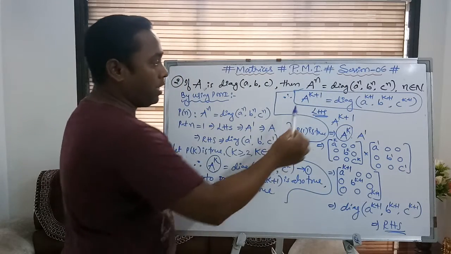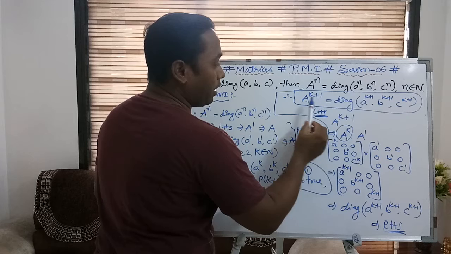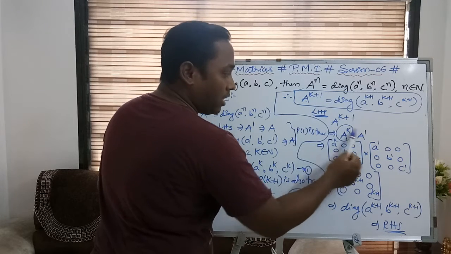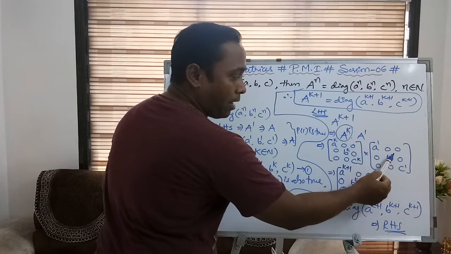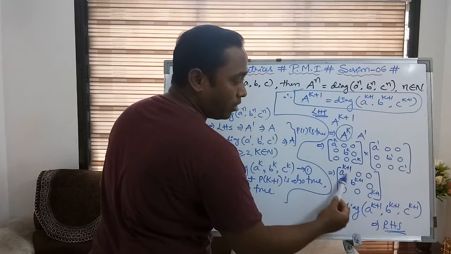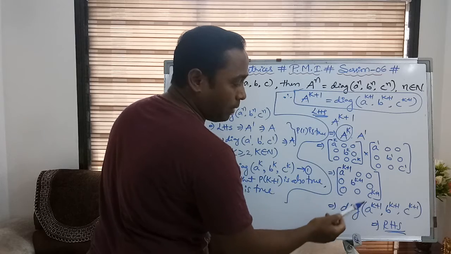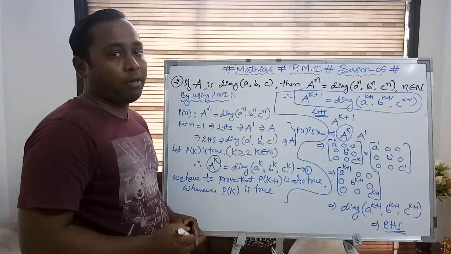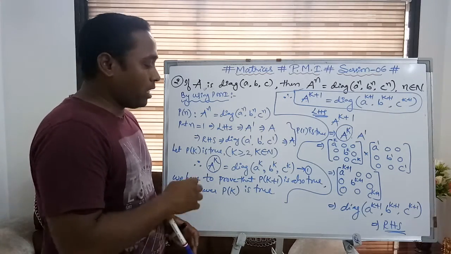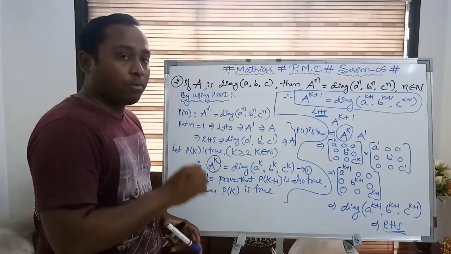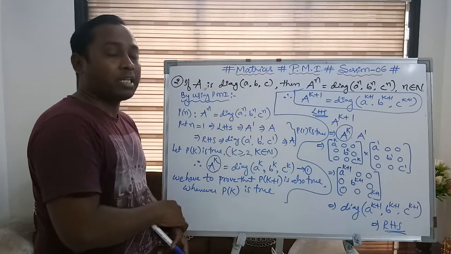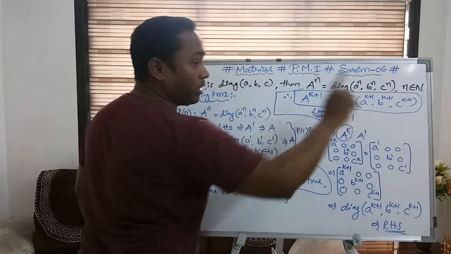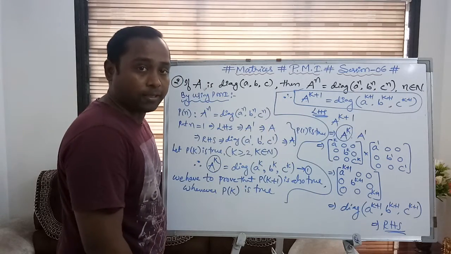See what we required. This is the left hand side, this is the right hand side. We took the left hand side, broke the integral power, then substituted their matrices. By doing the simple multiplication we get this result, which is equal to the right hand side. So therefore P of k plus 1 is also true. Hence the concluding statement is a must: by using the principle of mathematical induction, the given statement is true for every n belonging to the natural numbers. This is the compulsory statement.